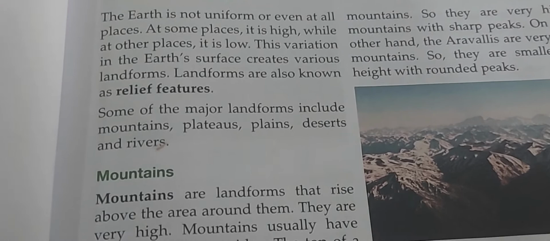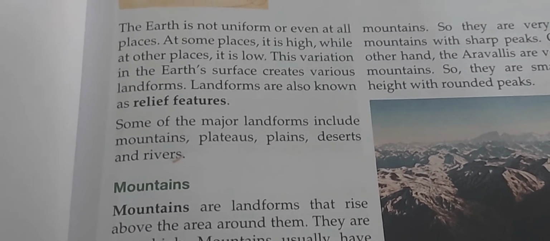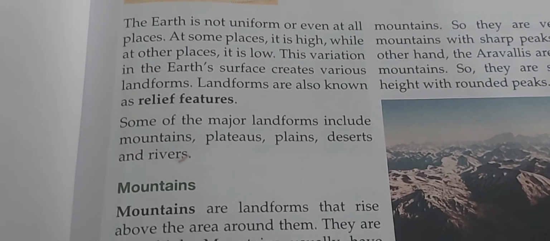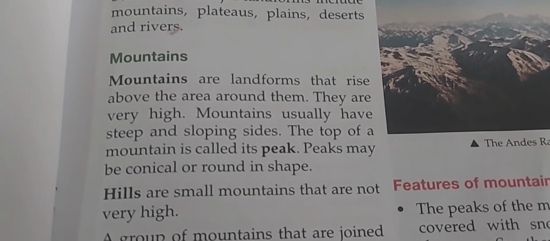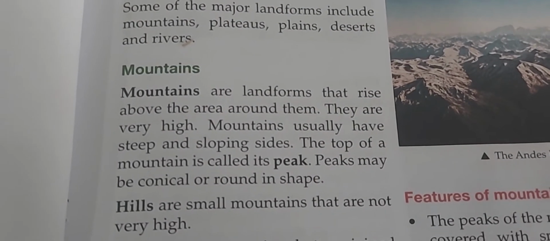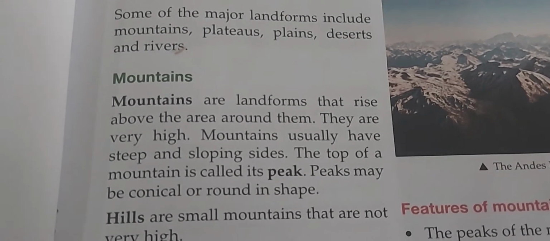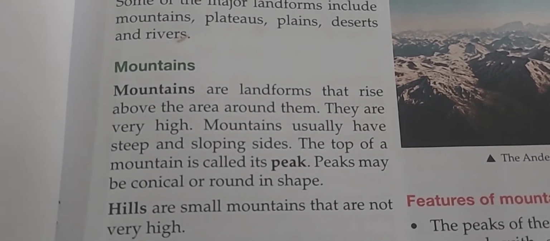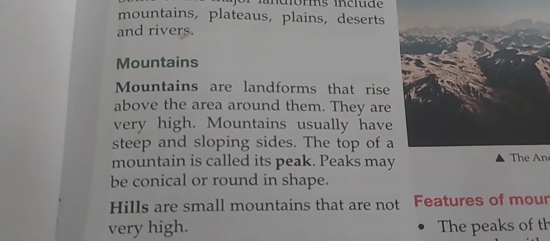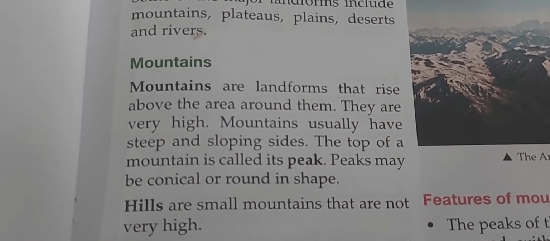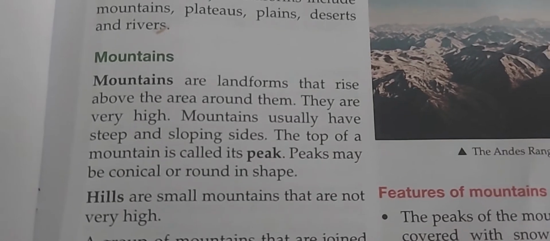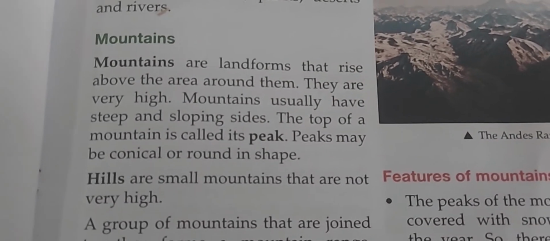Somewhere it is in the type of mountain, somewhere it is a plain area, somewhere you can find plateaus, in the form of deserts also, and you can see the rivers also. So mountain areas mean the area which has a long and very wide range of mountains, and in these mountains you can see a lot of area under forests. You can see stones over there, but if we are talking about the population, there is less population due to the availability of places to live there or to make houses.